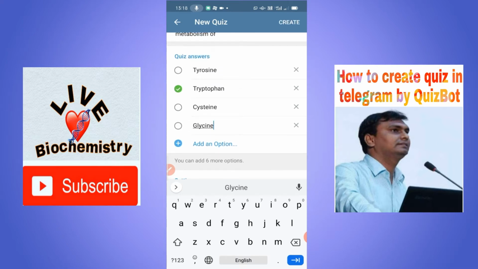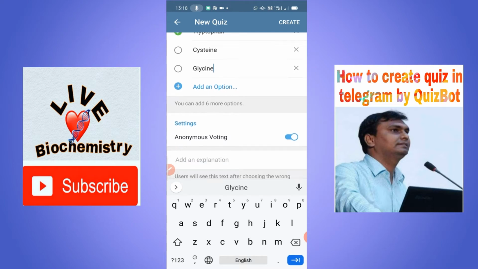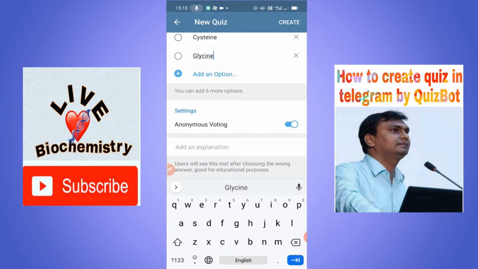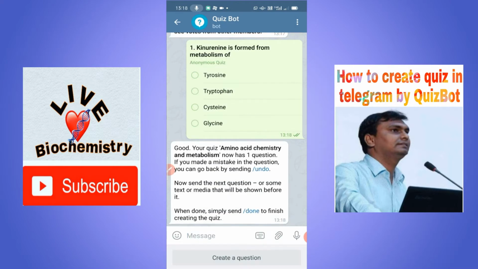So you have to select the correct answer, and you can also write an explanation to this quiz. Okay, so if you want, anything like kynurenine is formed from tryptophan, or you can write anything like good, very good. This is the first question that is created.